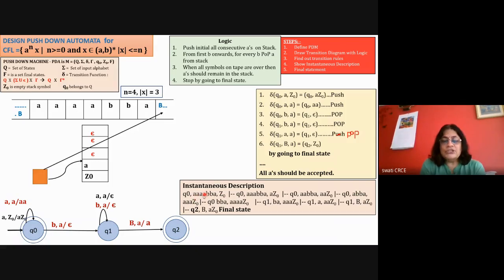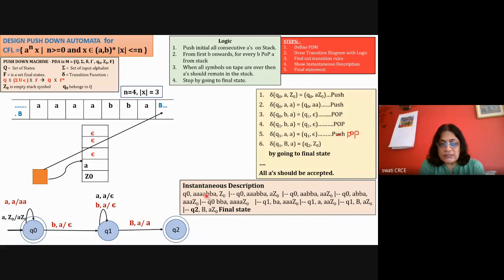So what is happening? This is at the initial instant of time. Then after the first operation is done, what is going to happen, you have to write down in the next instant. Two instants are separated by this vertical line. Initially this was the state of the machine at the first instant, then in the second instant this was the state, then again in the third instant. So how many instants are there? 1, 2, 3, 4, 5, 6, 7, 8 and 9. So in total 9 steps, this particular string will be accepted by the machine.